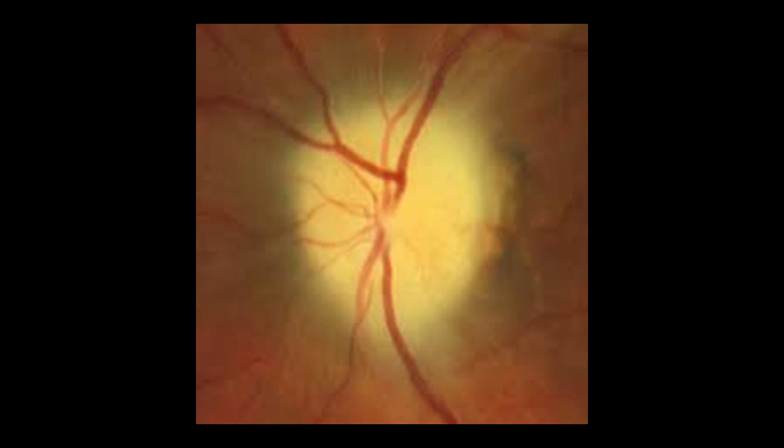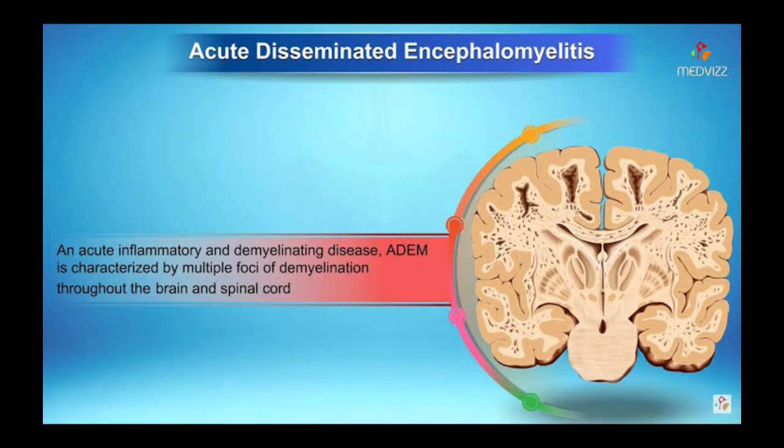Usually the patient does not completely recover, so the prognosis is not very good, and the patient responds poorly to steroids and other immunosuppressants. So this is the picture of optic neuritis showing a pale disc.